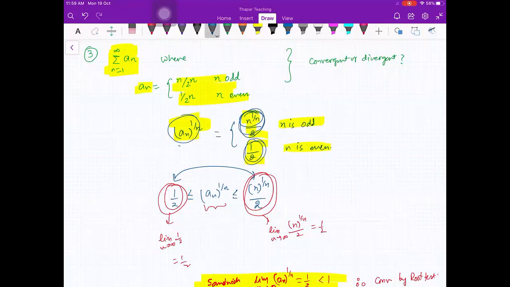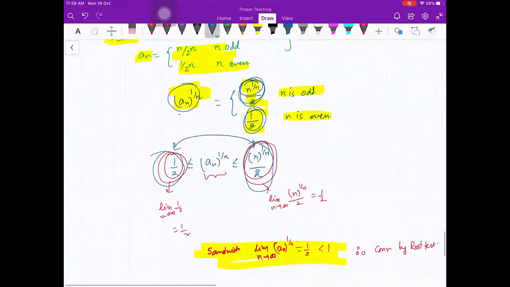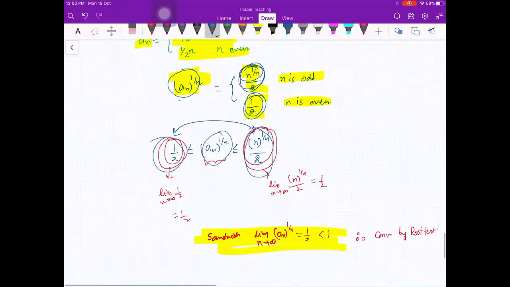I don't know which one is larger. One sided limit is 1 by 2, the other side limit is also 1 by 2. So sandwich tells me that the limit as n goes to infinity of an raised to power 1 by n is 1 by 2, which is less than 1. Therefore, it is convergent by ratio test. Sorry, root test. I'm so sorry. I'm saying ratio test again and again. So this is root test.